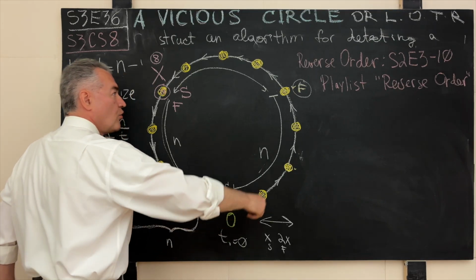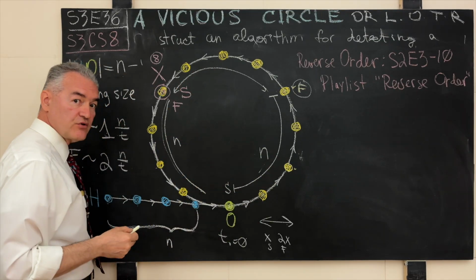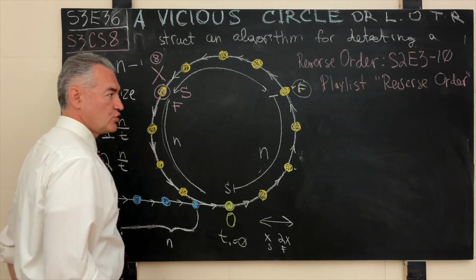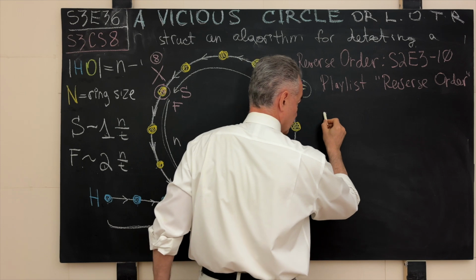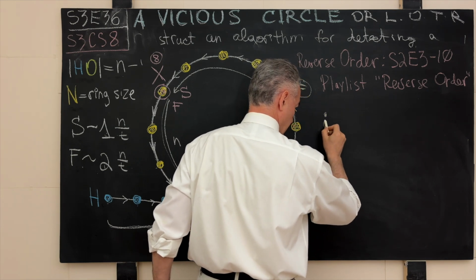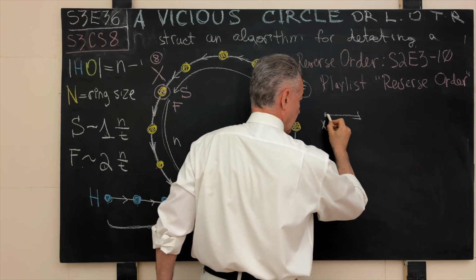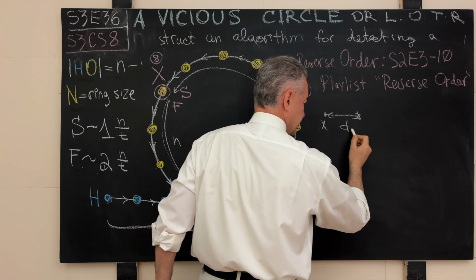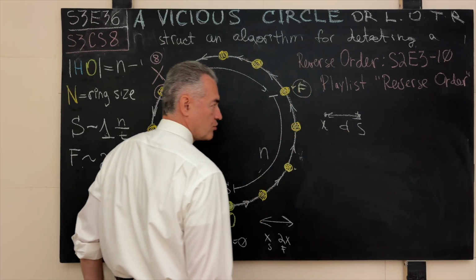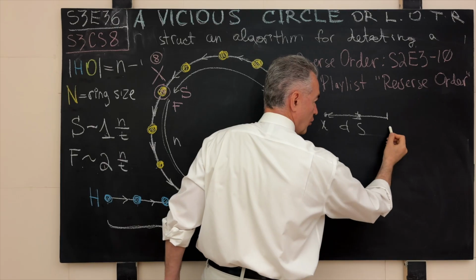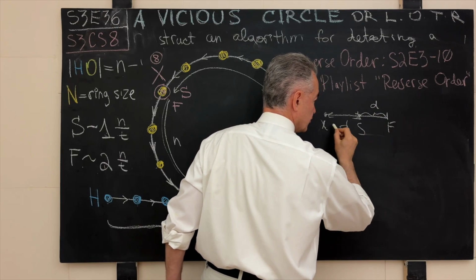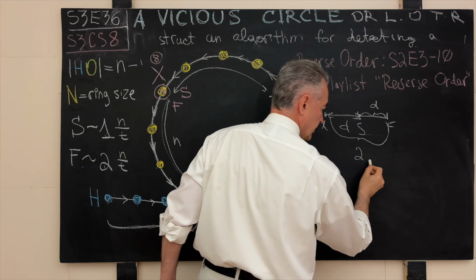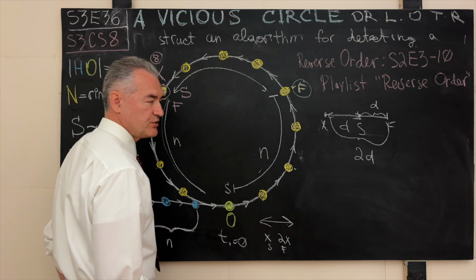And what does that mean? It doesn't really matter over here that our trajectory of the two runners is wrapped into a circle. Let's say they started running in a linear fashion. It doesn't really matter. So starting from this point, d is the distance covered by the slow runner. The fast runner is over here. He covered, this is another distance, d. The total distance is 2d. Remember, twice the distance.